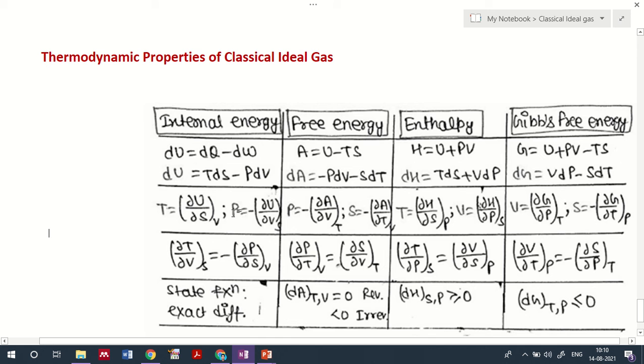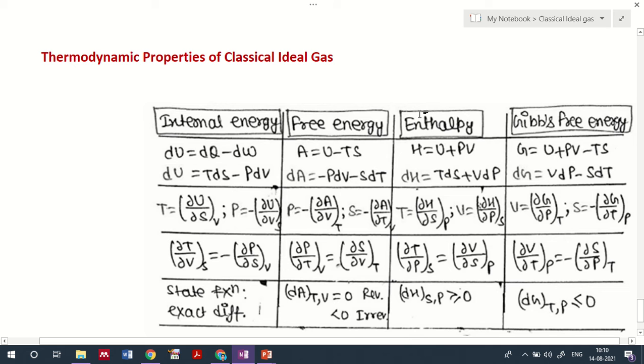From the free energy A, you can identify the pressure: minus dA by dV at constant temperature gives the pressure. Entropy can be identified by taking minus dA by dT at constant volume.